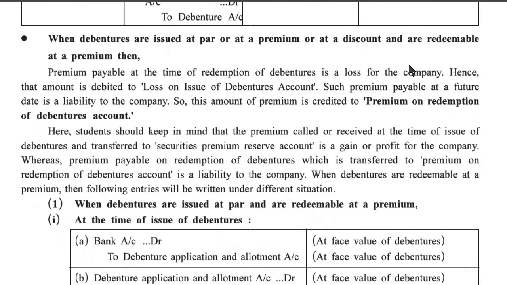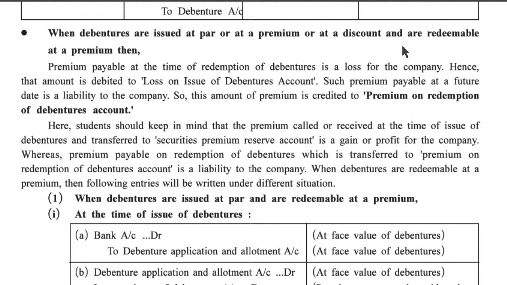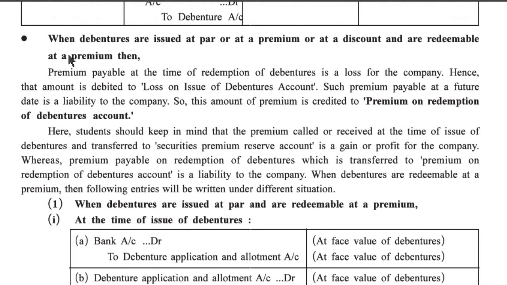When debentures are issued at par or at a premium or at a discount and are redeemable at a premium, then the premium payable at the time of redemption of debenture is a loss for the company because payment is with premium. Hence, that amount is debited to loss on issue of debenture account. Such a premium payable at a future date is a liability to the company. So, this amount of premium is credited to premium on redemption of debentures account because more payment is there than the face value of the debenture.